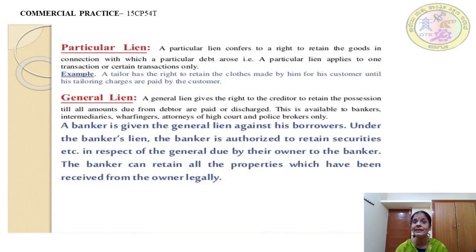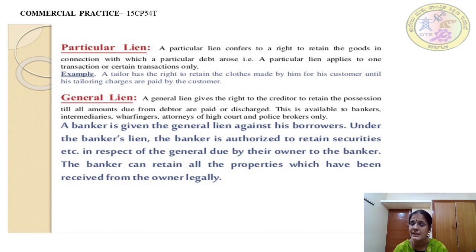Not any other things that I have with me can be retained by you. That means a particular lien confers a right to retain the goods in connection with which a particular debt arose. On that particular thing you have given a loan, on that particular thing you can take possession.